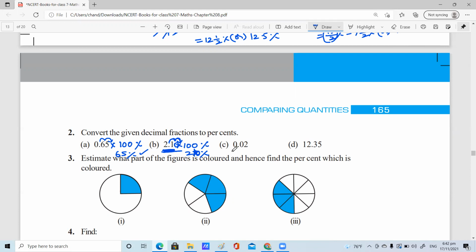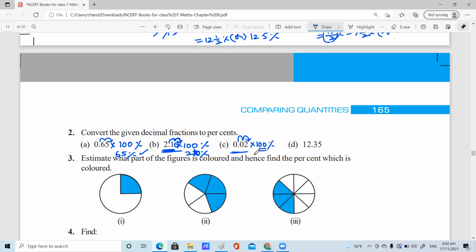Pranav, can you please tell, 0.02, can you convert into percent? Ma'am, first we should multiply by 100%. Then two zeros are there, means 2 decimal places shift towards the right side, right?